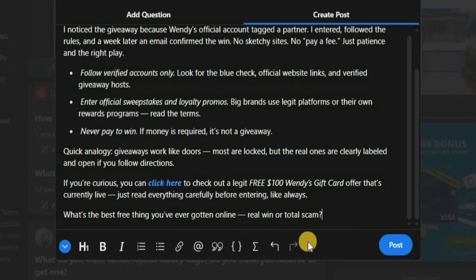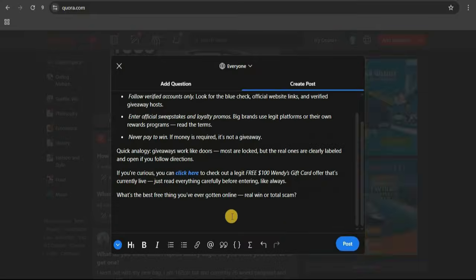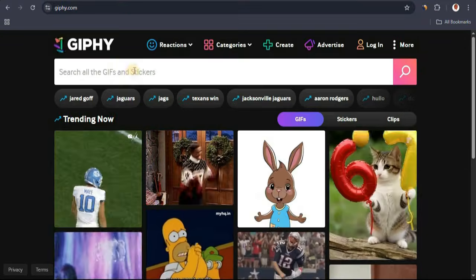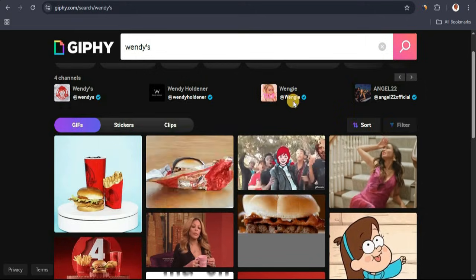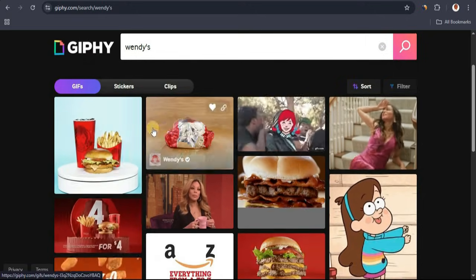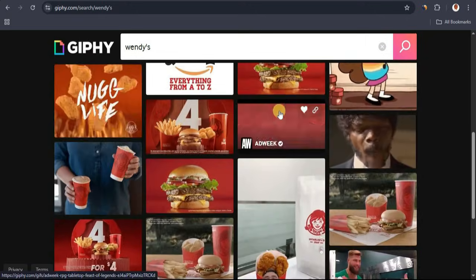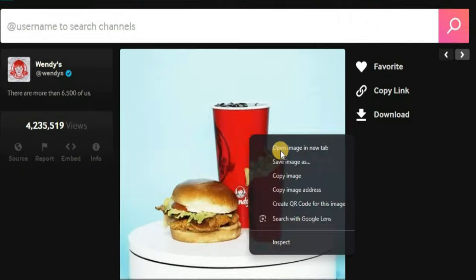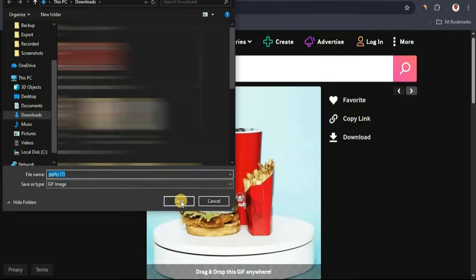Once we have this, we want to add an image. For that, you want to head over to this website called Giphy.com. Once you're here, you just want to search for the keyword Wendy's. And once you search for that, you're going to see a bunch of Wendy's GIFs. So you can pick any one you prefer. In my case, I'm going to go with the first one. I'm going to click over, right click, click on save as, and save as GIF.